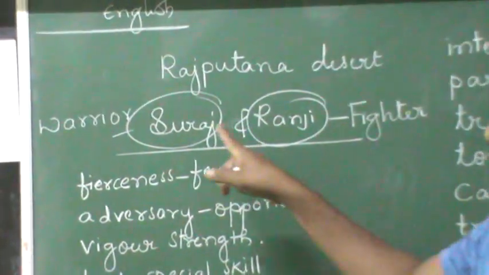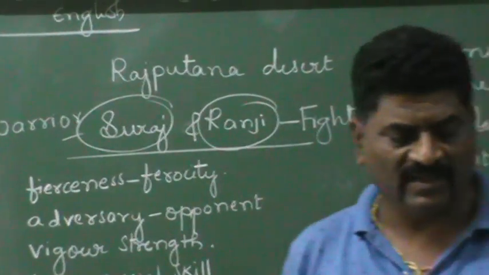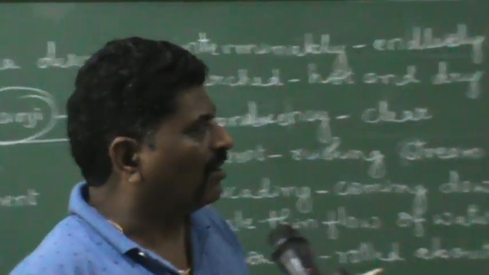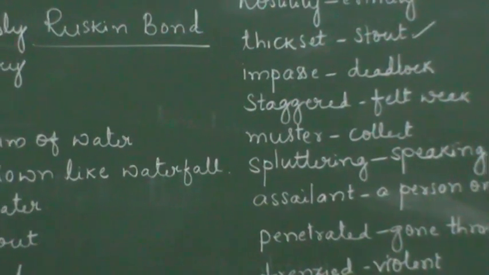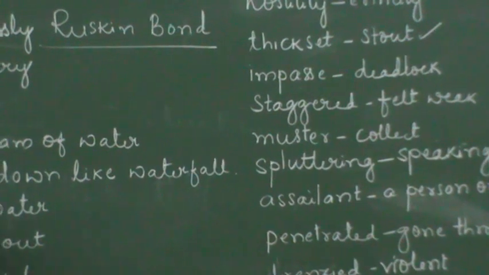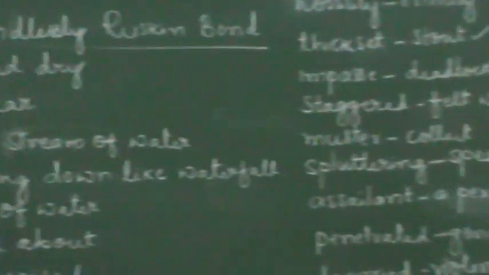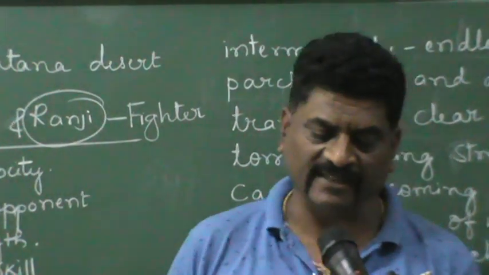So, here, Suraj is a warrior. Ranji says that he is a fighter. They had reached an impasse. Impasse, already I told you, it is a deadlock. It is such a situation from which you cannot escape. That is called impasse. Okay. It is also read as impasse. You can look at the bottom; words and their meanings are given here.